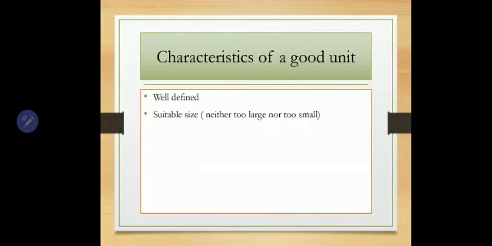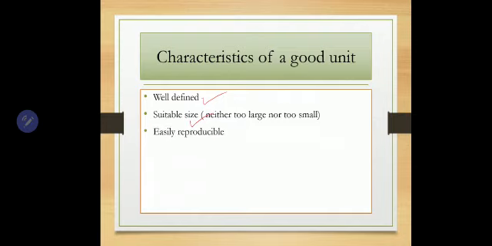Then next point is it should be of suitable size. In the previous example of the sofa, measuring the length, I had used a unit called meter. What will happen if I use a unit Fermi? You know, Fermi is a very small unit of length. It is 10 raised to minus 15 meter, isn't it? It doesn't look good if we use a too small or too big unit like astronomical unit or parsec. So, when we need to measure something, the unit should be well defined and should have suitable size.